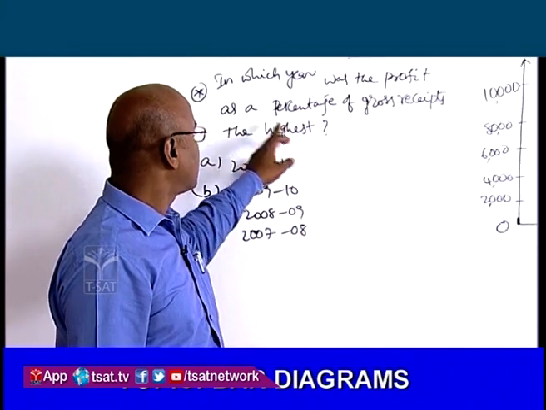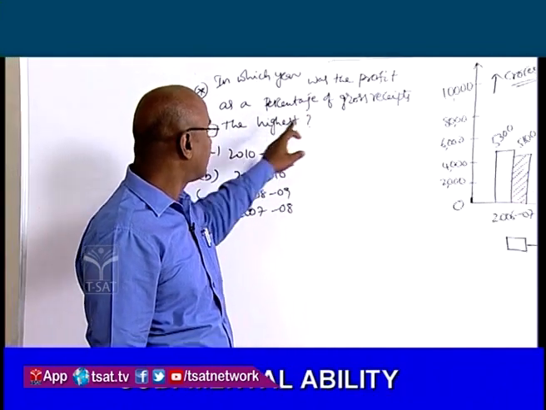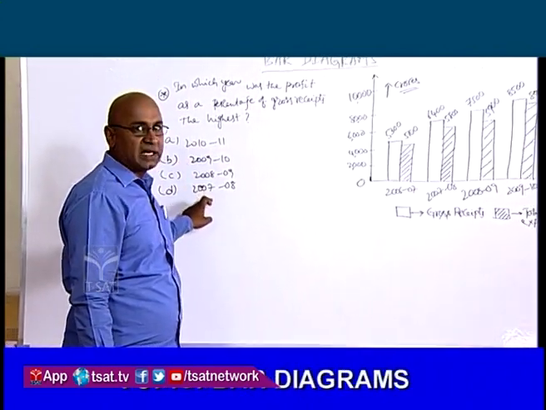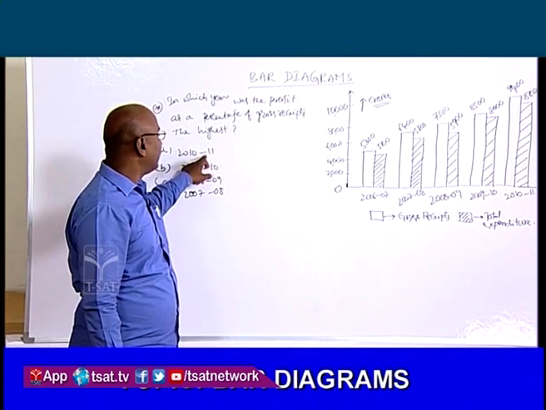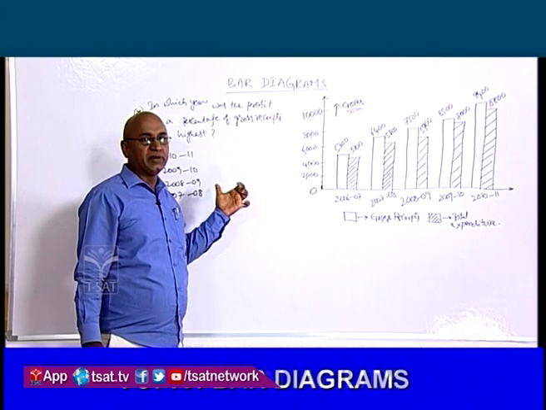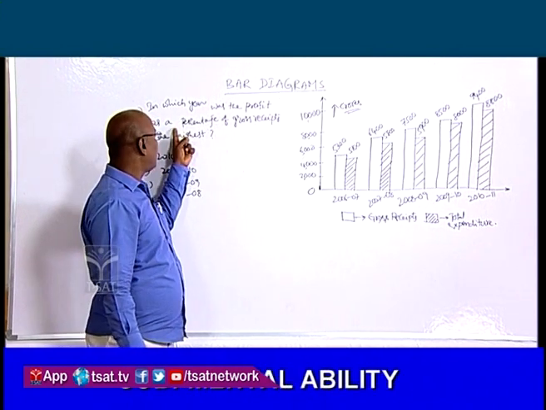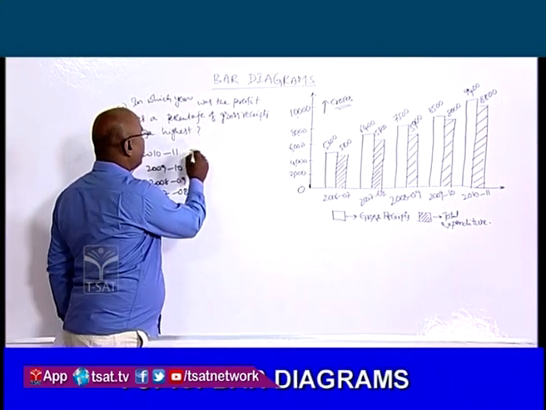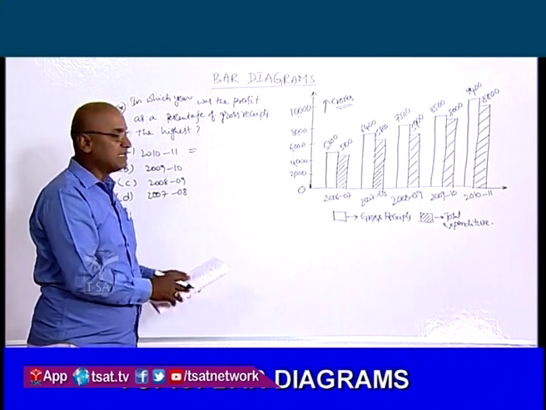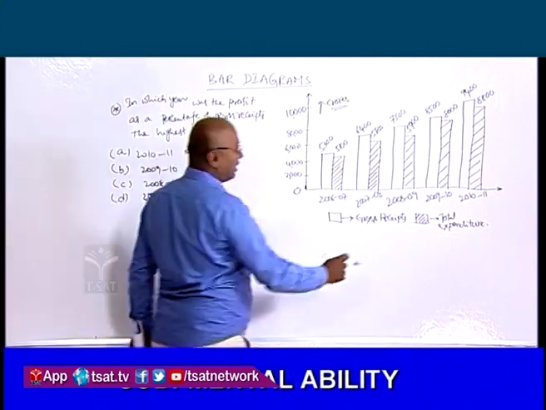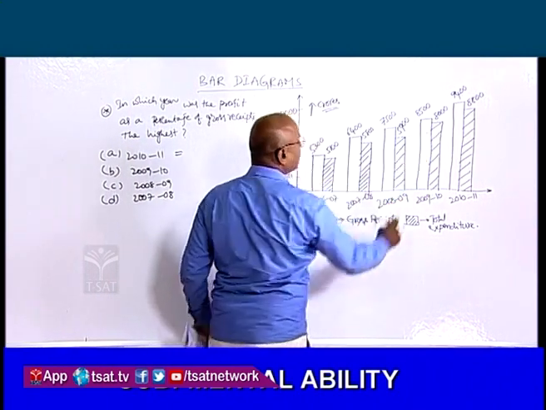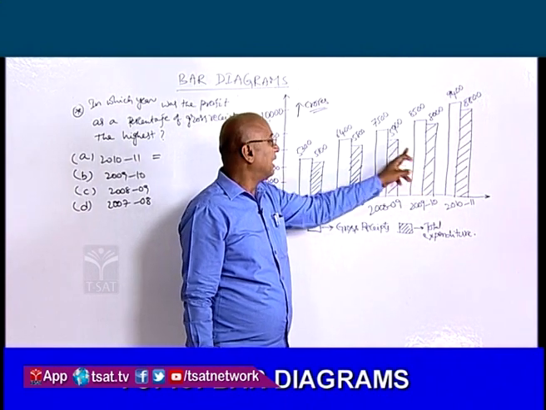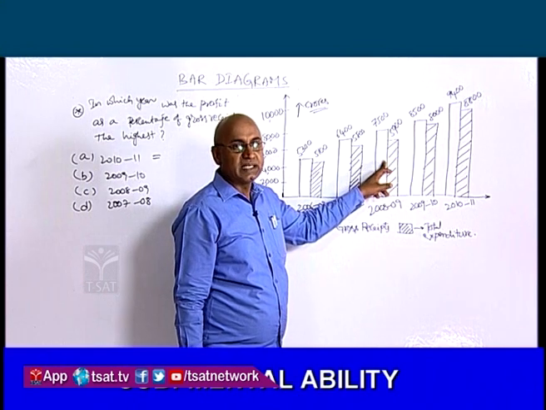In which year was the profit as a percentage of gross receipts the highest? ఇచ్చినటువంటి ఈ క్రింది ఏ సంవత్సరాలలో ప్రాఫిట్ అనేది రాబడులతో పోల్చినప్పుడు అత్యధిక శాతం కలిగి ఉన్నది అంటున్నాడు. In which year the profit percentage is maximum when compared to the gross receipts. Here also we have to find out the rise or increase in the gross receipts. In 2010-11 gross receipts it is 8,500. సో ఈ సంవత్సరంలో రాబడులలో పెరుగుదల శాతం కనుక్కోవాలి అంటే దాన్ని అంతకుముందు ఉన్న సంవత్సరంతో మనము కంపేర్ చేసి కనుక్కోవాలండి.